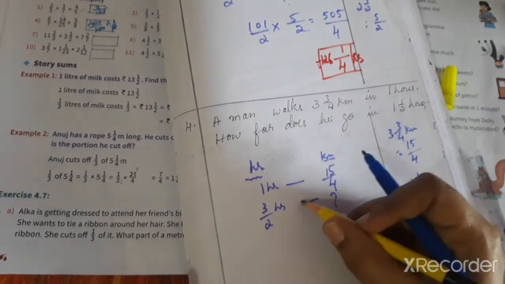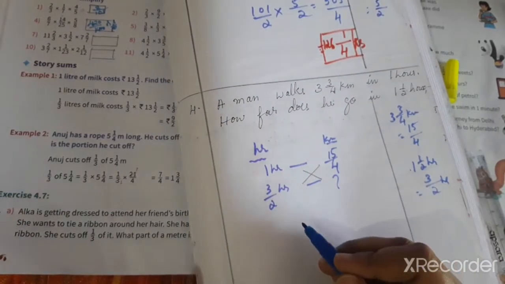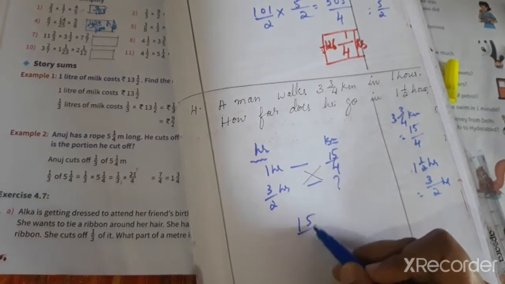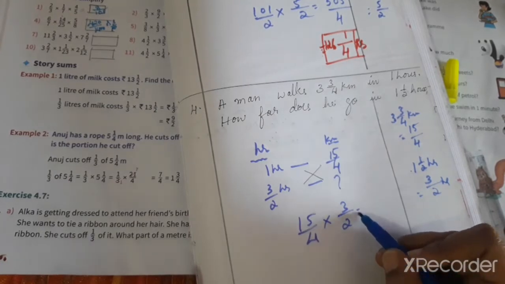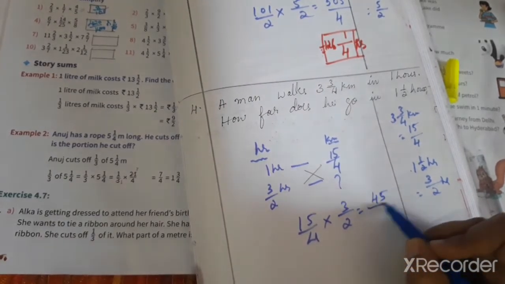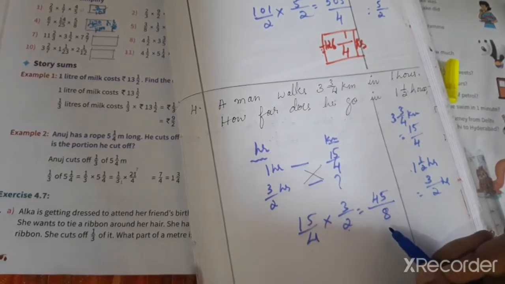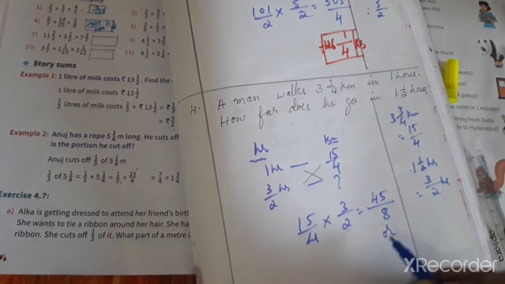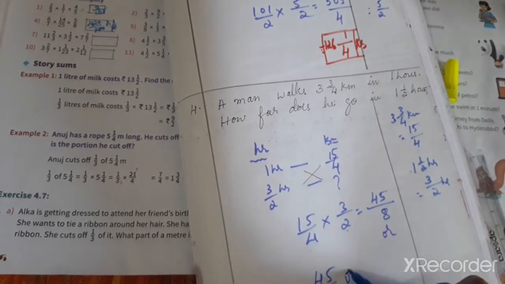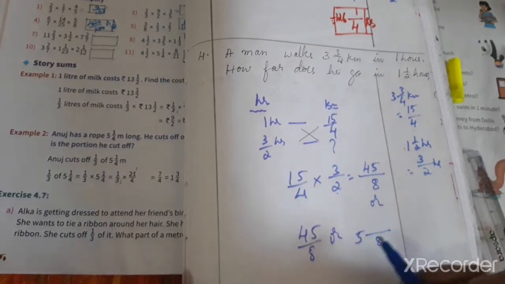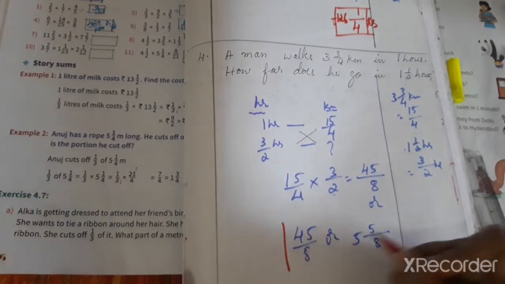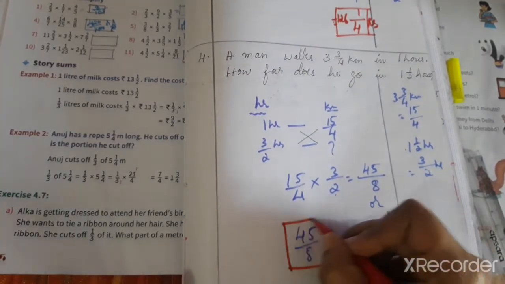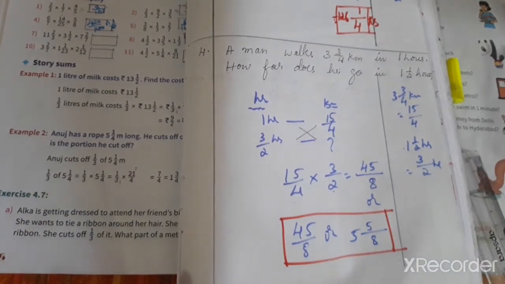Then cross multiply. Now 15/4 into 3/2. Whether we can cancel? No. 15 threes are 45, and 4 twos are 8. So 45/8. We can convert into a mixed fraction. 8 fives are 40, 5 is the answer, so 45/8 or 5 5/8.